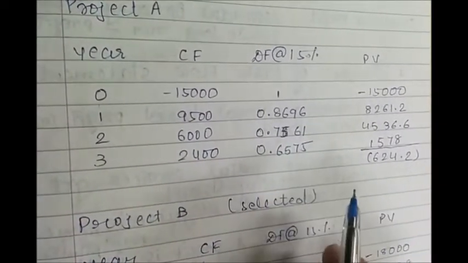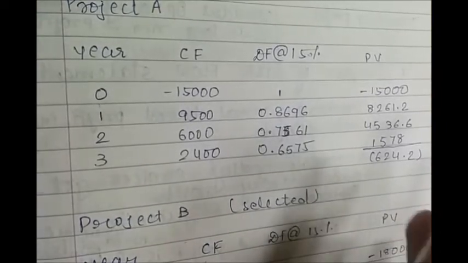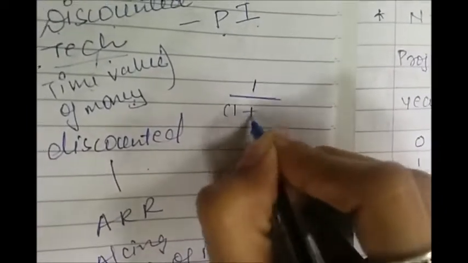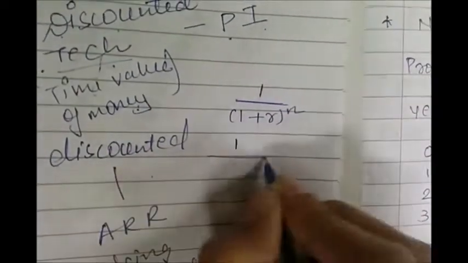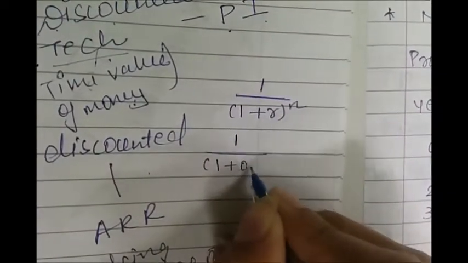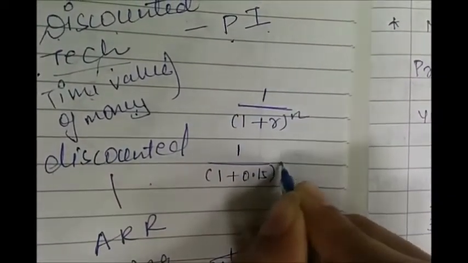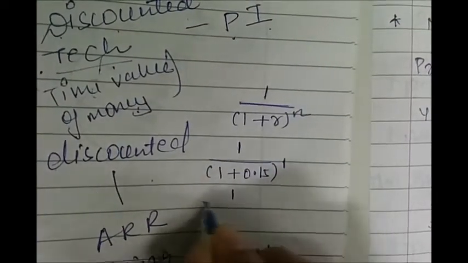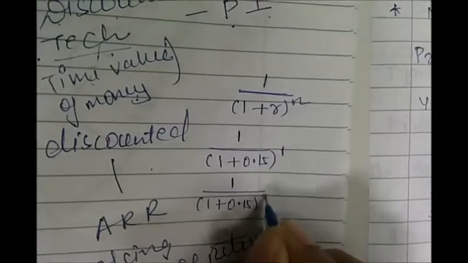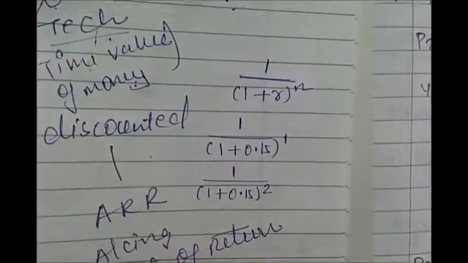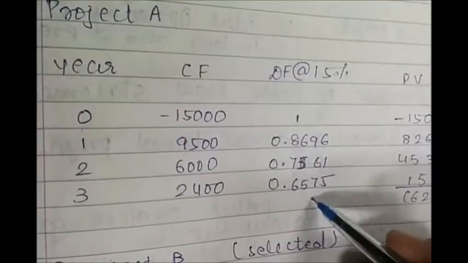Now how do we calculate this? We have already studied this in FM1, but just to revise, for year 1, it is calculated as 1 divided by 1 plus r raised to n. So for year 1, it will be 1 divided by 1 plus 0.15 raised to 1. Similarly, for year 2, it will be 1 divided by 1 plus 0.15 raised to 2. And in a similar manner, we will calculate for all the years. So we got the discounting factors.